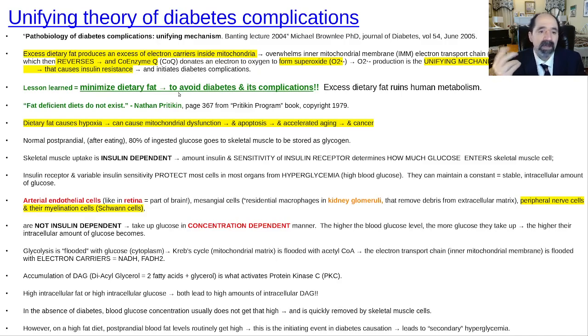In addition, hypoxia related to fat plus just the effect of fat itself, as we're talking about here with regard to insulin resistance, causes mitochondrial dysfunction. Well, mitochondrial dysfunction is associated with accelerated aging. It's associated with cancer. It's associated with worsening atherosclerosis. There's nothing good about it. And it's not just saturated fat. This has also been seen in polyunsaturated fats, so all the different oils. You also get increased insulin resistance from omega-3s.